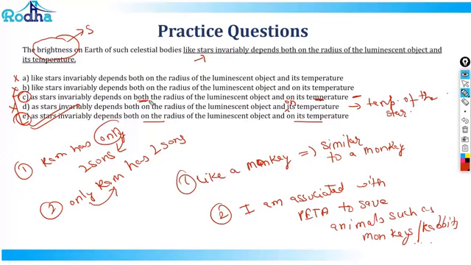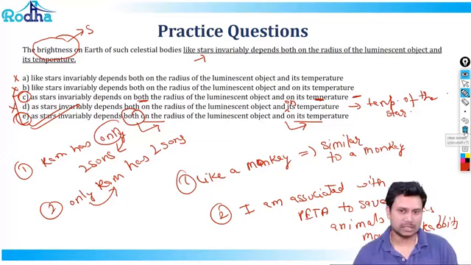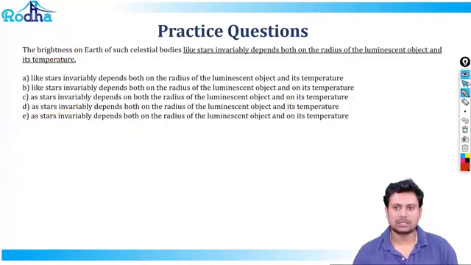Similarly, if you say as stars invariably depends on both the radius versus depends both on the radius. So the fact that both is the modifier where you have to modify 2 things, 1 on the radius and 2 on its temperature. So in terms of positioning of the word in the sentence is very clear in E, and hence E is the answer. I hope this clarity has given you the confidence to get such questions. Let's go to the next one.